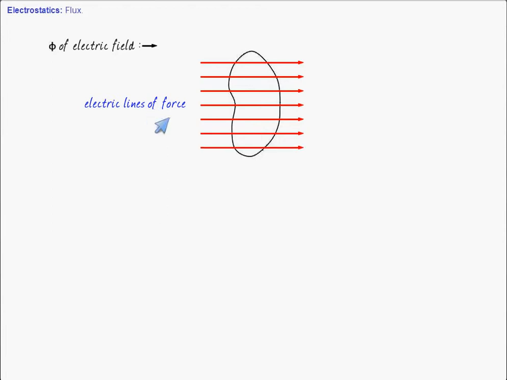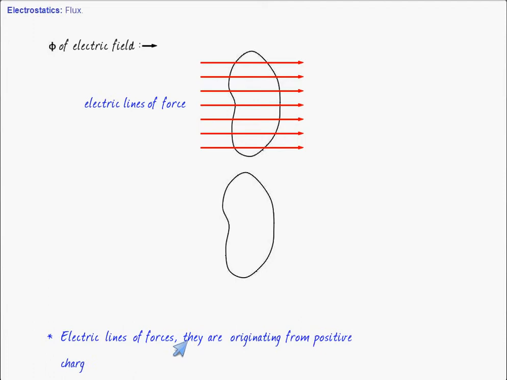We also know that the electric lines of force originate from the positive charge and they terminate on the negative charge. Correct?